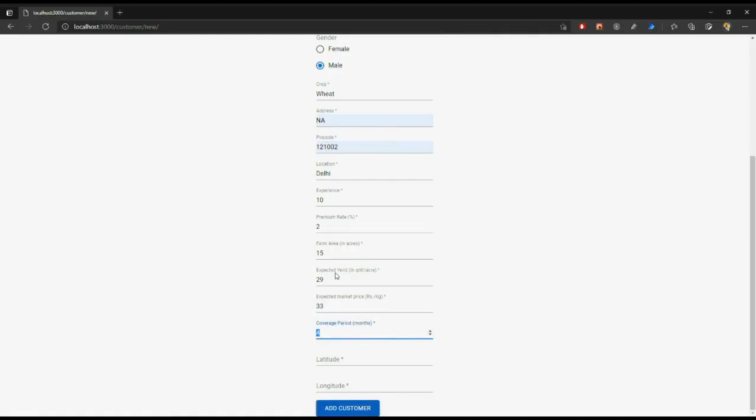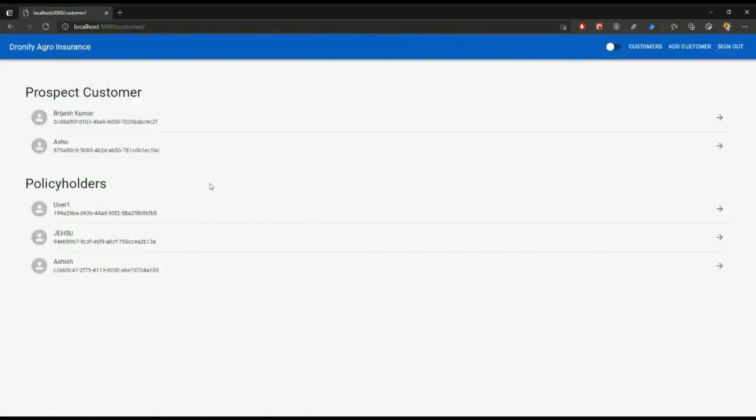And the coverage period is 4 months, as this is a wheat crop. And then, most importantly, we'll capture the latitude and longitude as well, which will help the drones to fly in the correct direction. So here we see the customer is registered.